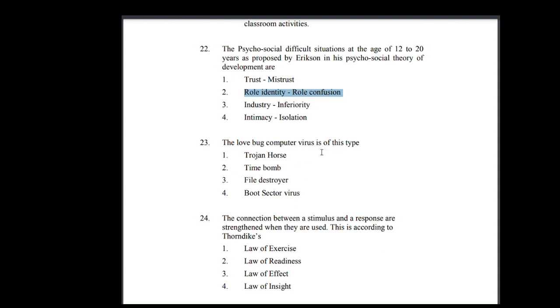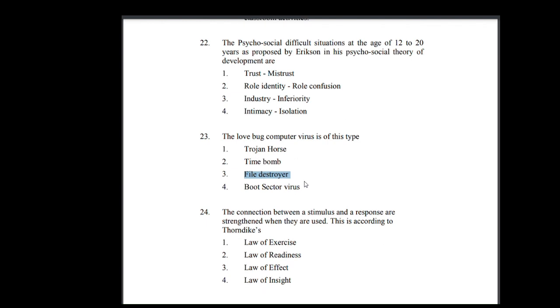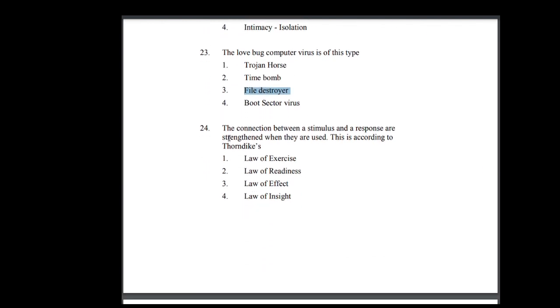Trojan horse 2. Time bomb 3. File destroyer 4. Boot sector virus. Option 3 is the correct answer. 24. The connection between a stimulus and a response is strengthened when they are used. This is according to Thorndike's: 1. Law of exercise 2. Law of readiness 3. Law of effect 4. Law of insight. Option 1 is the correct answer.